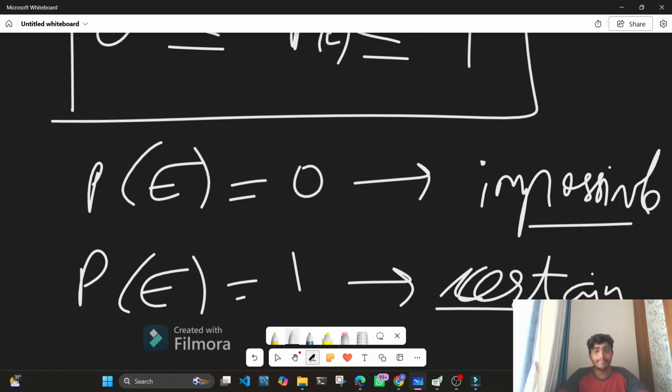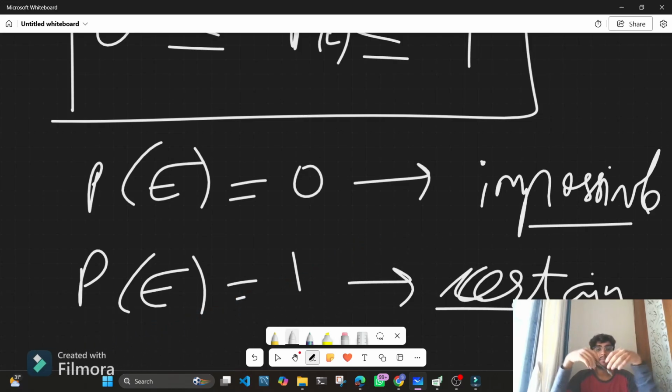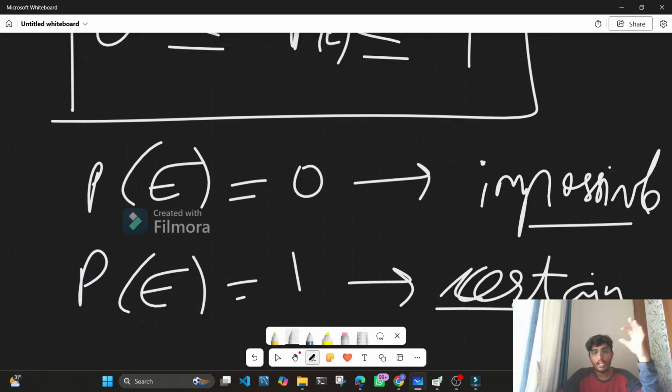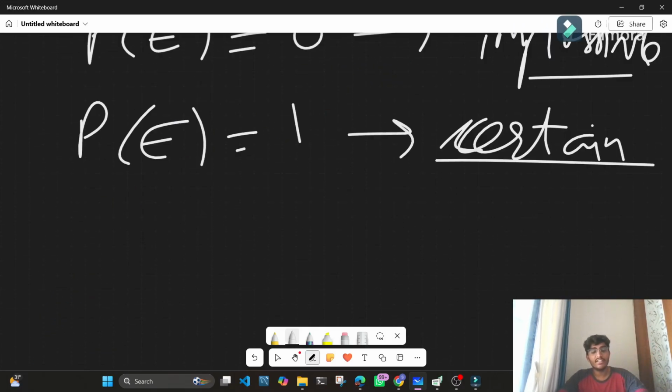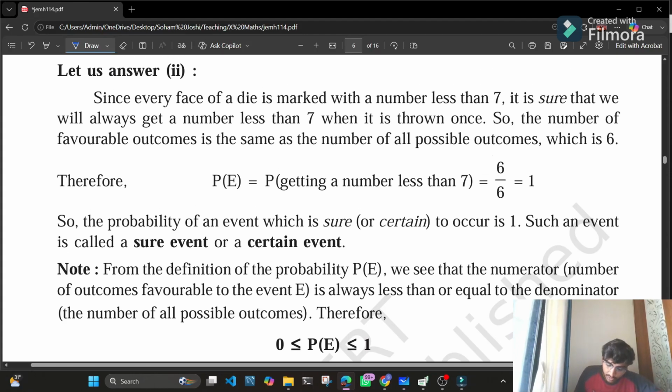For example, if my box is full of red sweets and I want to calculate the probability of getting a red sweet, then the probability would be 1 because that is going to happen. There is no case in which I would not get a red sweet, because my box is full of red sweets. There are no sweets of any other colors in the box. So that event is certain to happen. This is called a sure event or certain event.